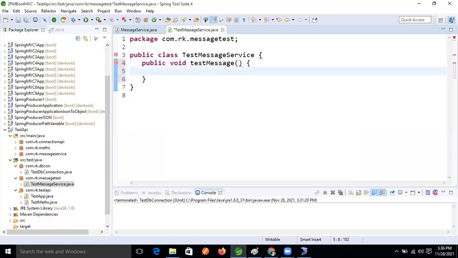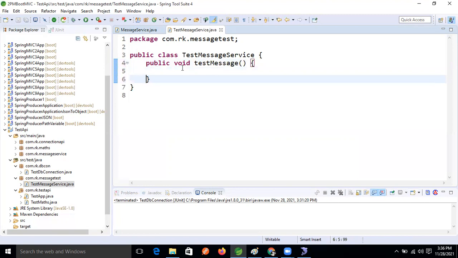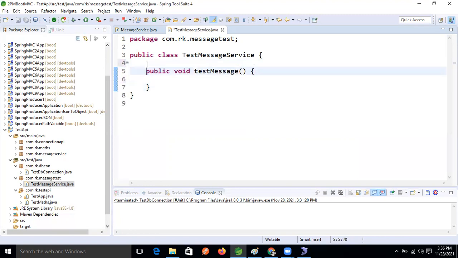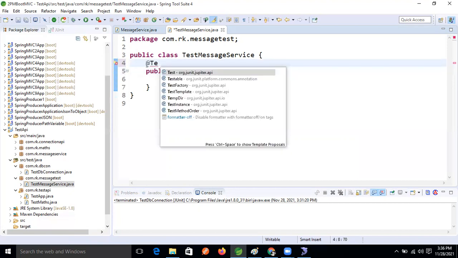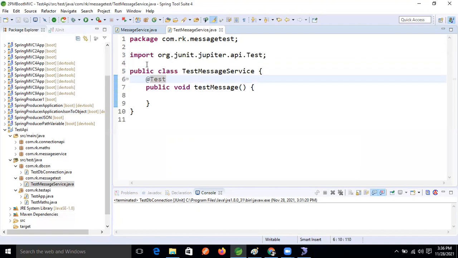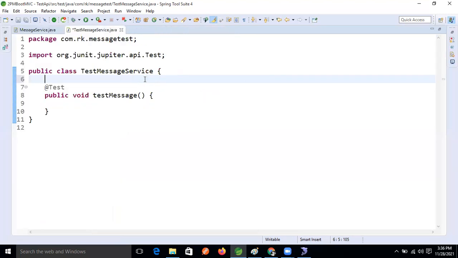Okay, so if we want to make this method a test method, then what annotation will we apply on top of this method, guys? At the rate test. Yeah, @Test. Okay, fine now, guys. We need to follow the coding standard also, how we write test cases in real time.